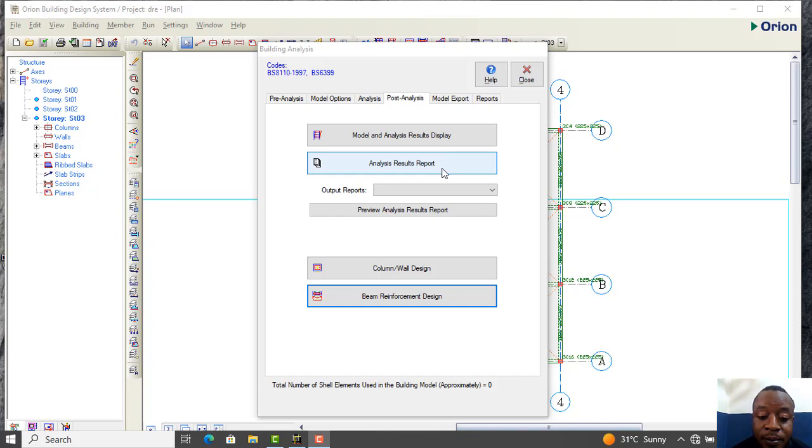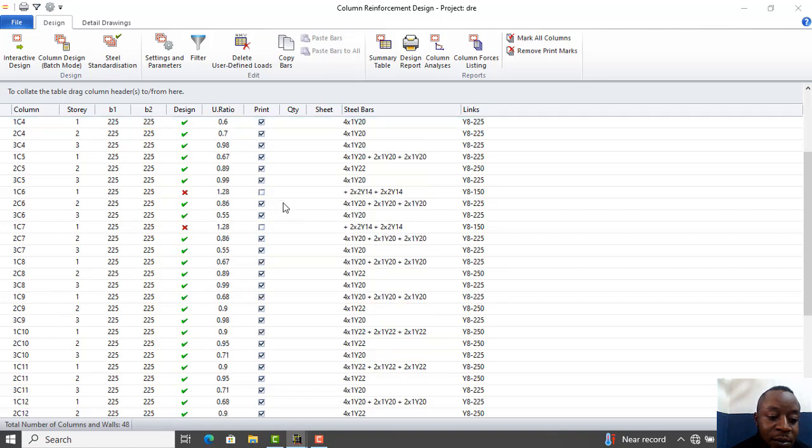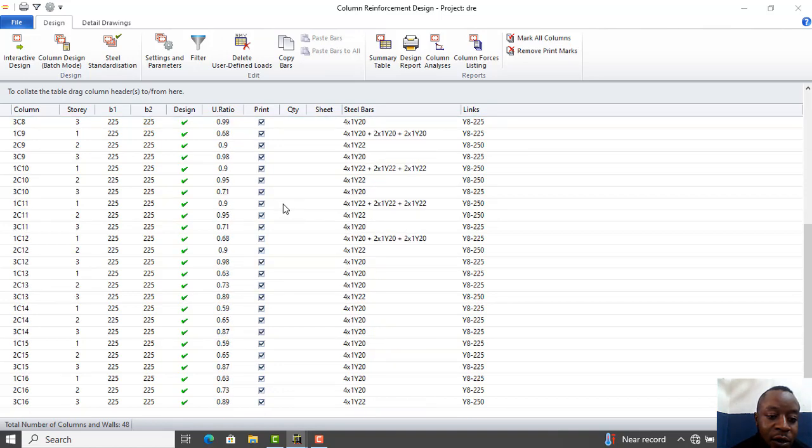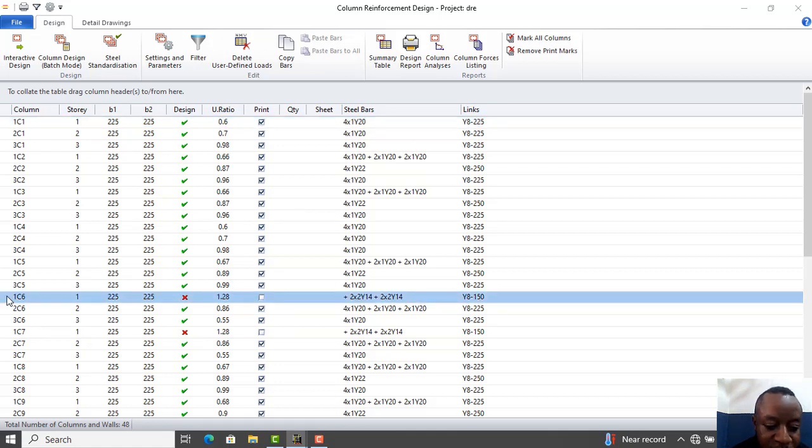So the first thing you need to do is to click on this column. All right, so if you click on this column, you see all the designs actually marked good except these two columns.